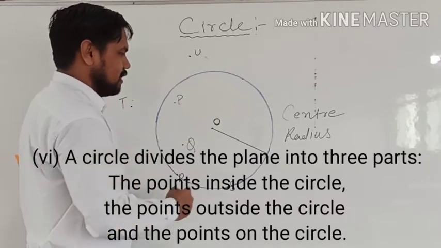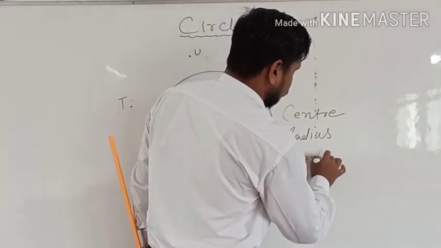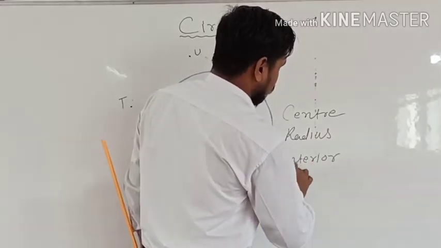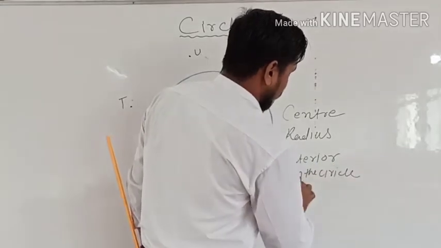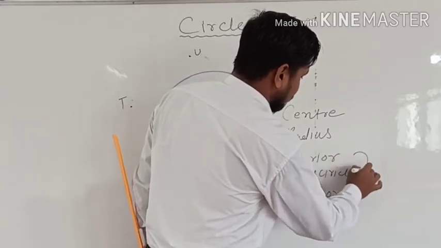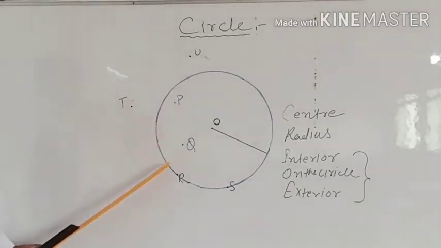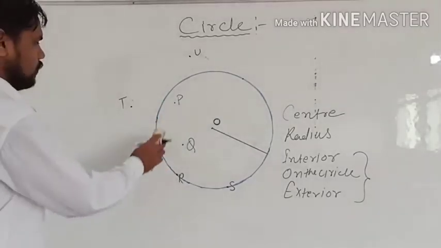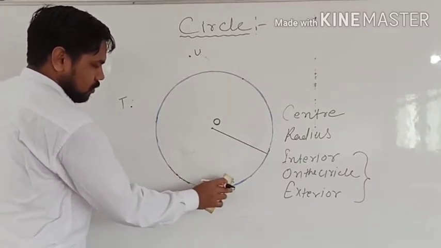So these 3 terms which we have are interior, and then on the circle, and the exterior. So these are the especially the point which may lies. Okay, so which we have written like this. So this is all about the points of the circle, and now I am erasing this so that I can